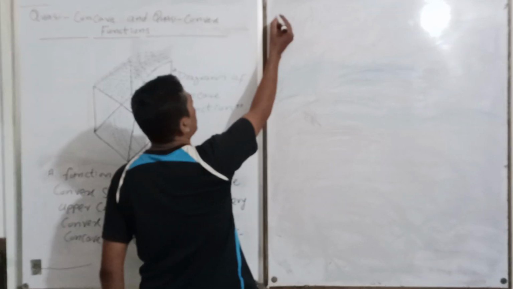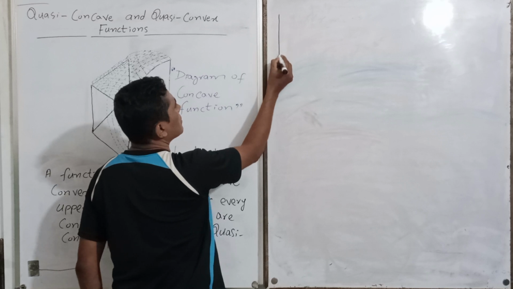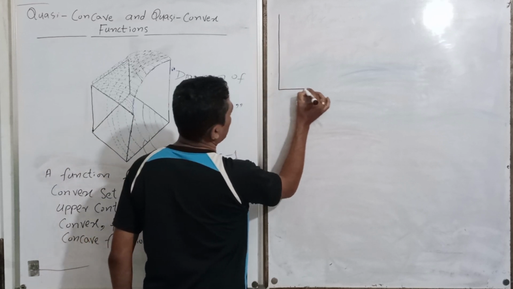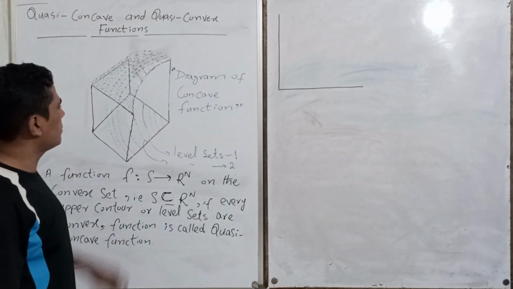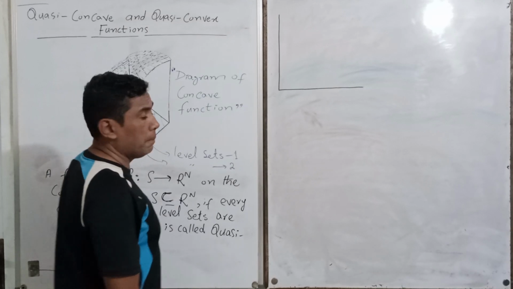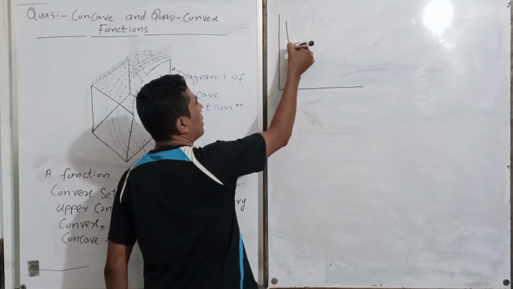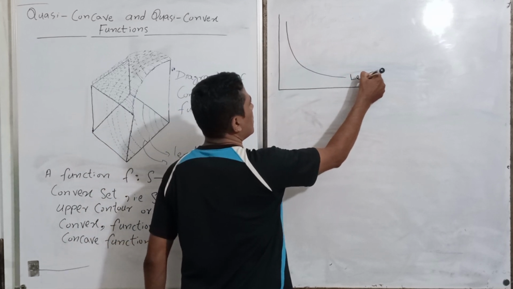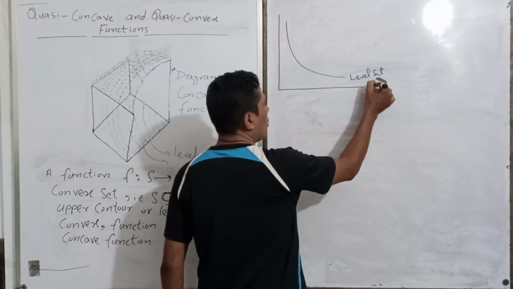For example, in the previous lecture we defined on the basis of this level set on this diagram, this is a kind of level set.